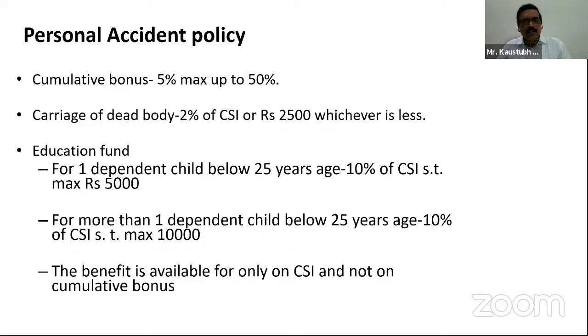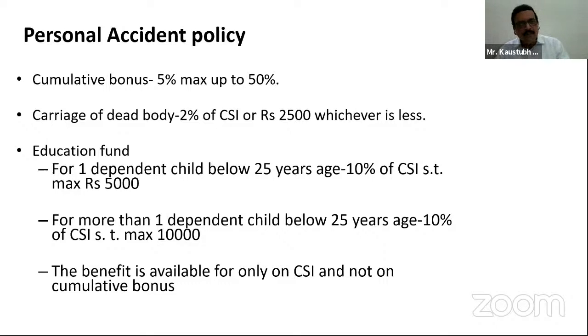Third one, education fund. What is this education fund? For the first dependent child below 25 years of age, 10% of capital sum insured subject to maximum rupees 5,000.